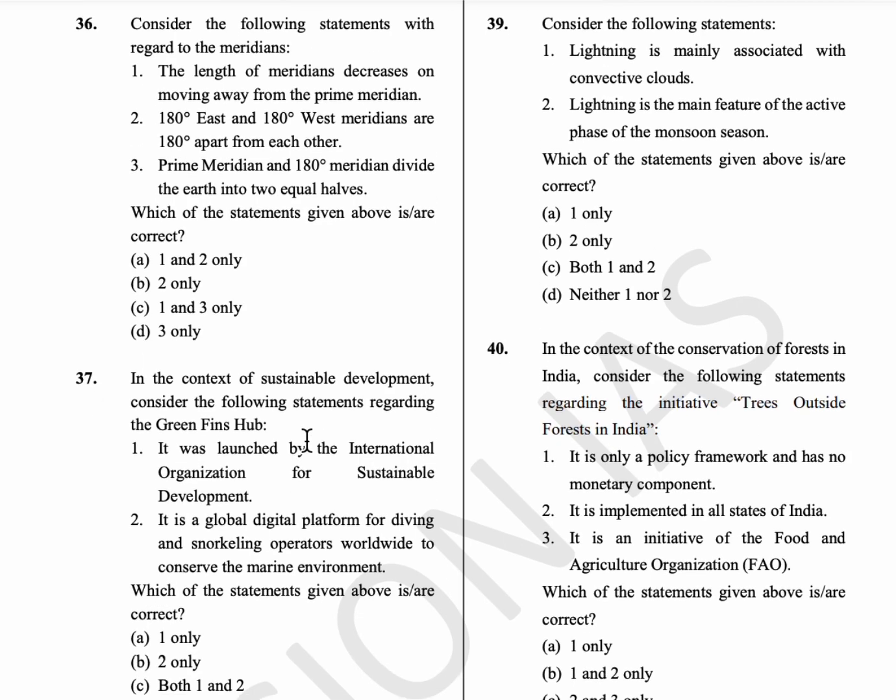39th question, consider the following statements. Lightning is mainly associated with the convective clouds, and lightning does not occur in the active phase of monsoon seasons. Okay, so only option A is the answer.